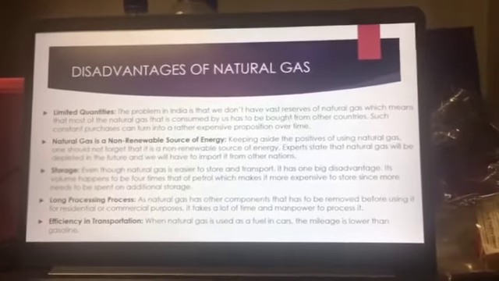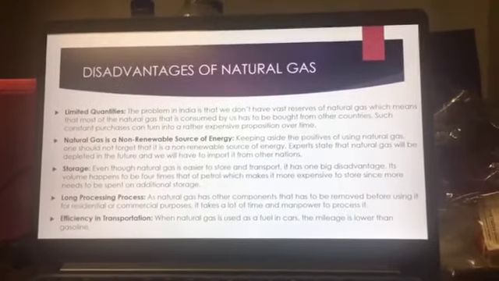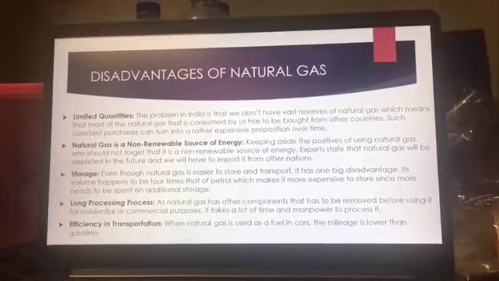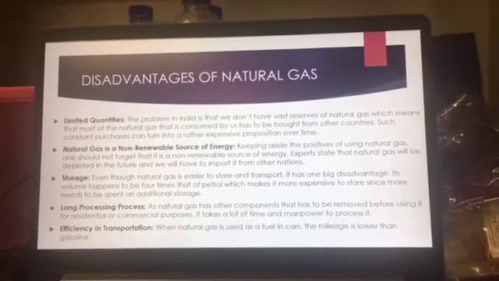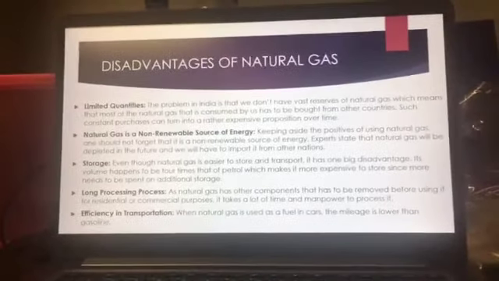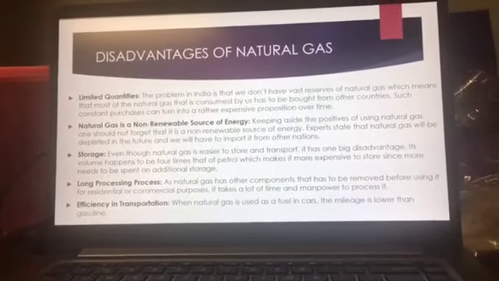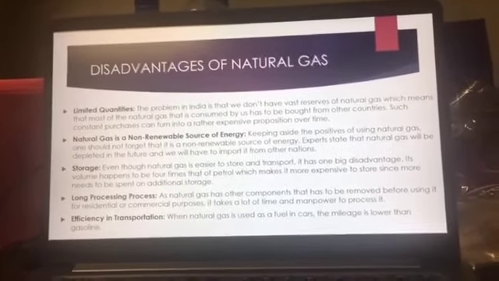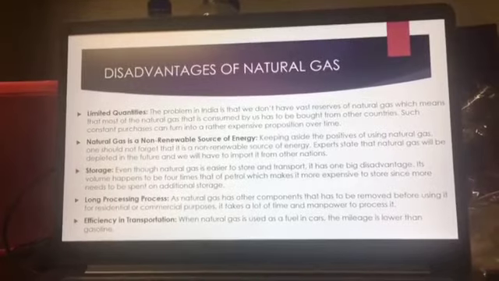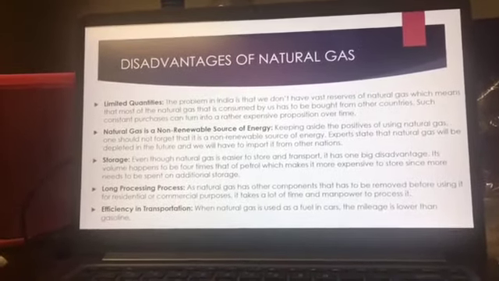Its volume happens to be 4 times that of petrol, which makes it more expensive to store since more needs to be spent on additional storage. Longer processing. Natural gas has other components that have to be removed before using it. For residential or commercial purposes, it takes a lot of time and manpower to process it. The last one is efficiency in transportation. When natural gas is used as a fuel in a car, the mileage is lower than gasoline.